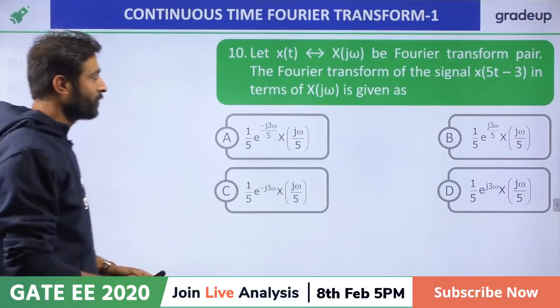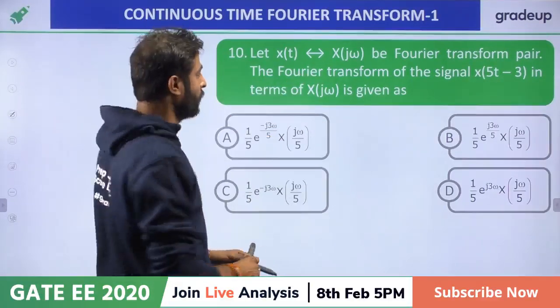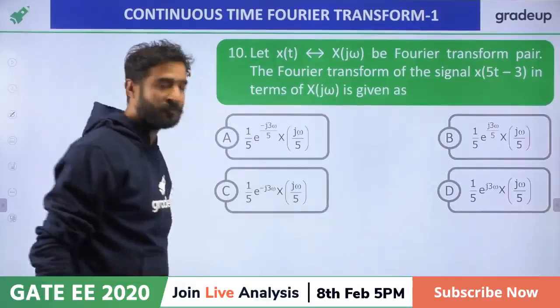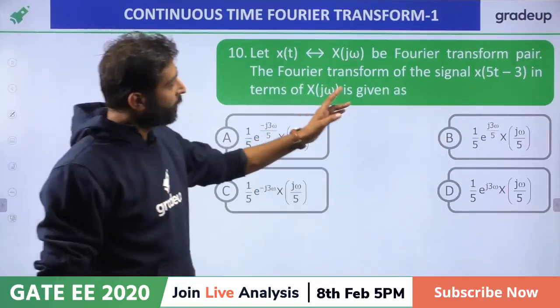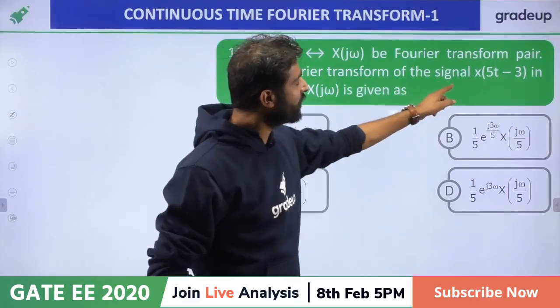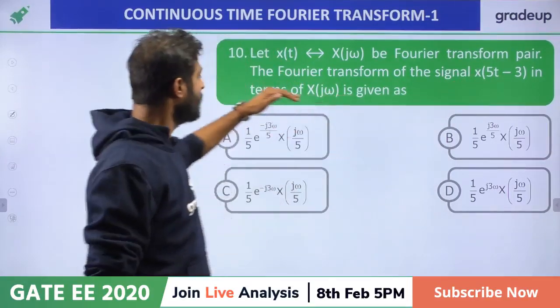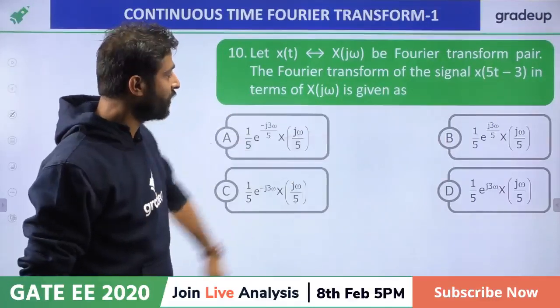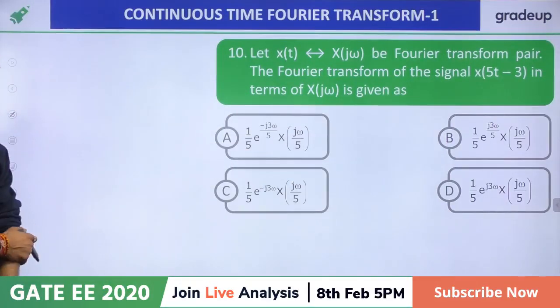Just solve this question. Let x of t have the frequency domain X of j omega, be the Fourier transform. The Fourier transform of the signal x of 5t minus 3 in terms of X of j omega is given as? Can anybody give me the answer for this question?